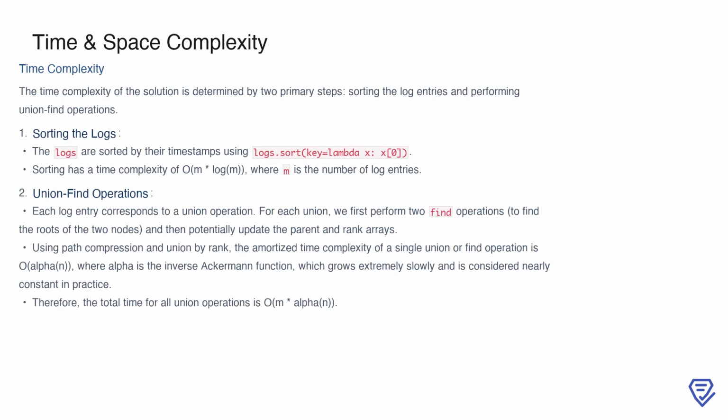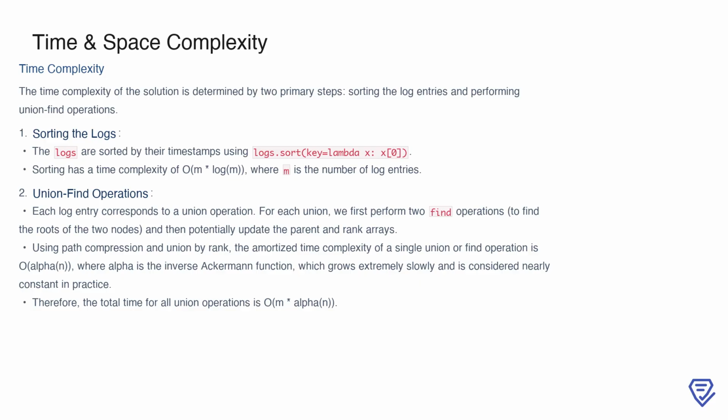To analyze the time complexity of our solution, we break it down into 2 main components: sorting the log entries and performing union find operations. First, the logs are sorted by their timestamps using Python's built-in sort function, which has a time complexity of O(m log m), where m represents the number of log entries. This ensures the logs are processed in chronological order.